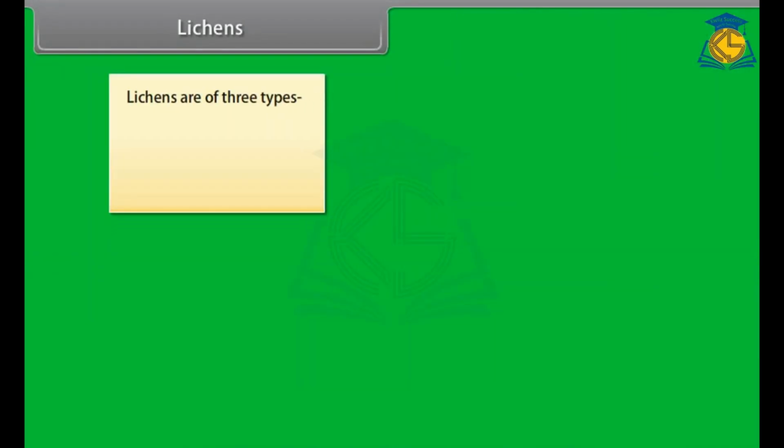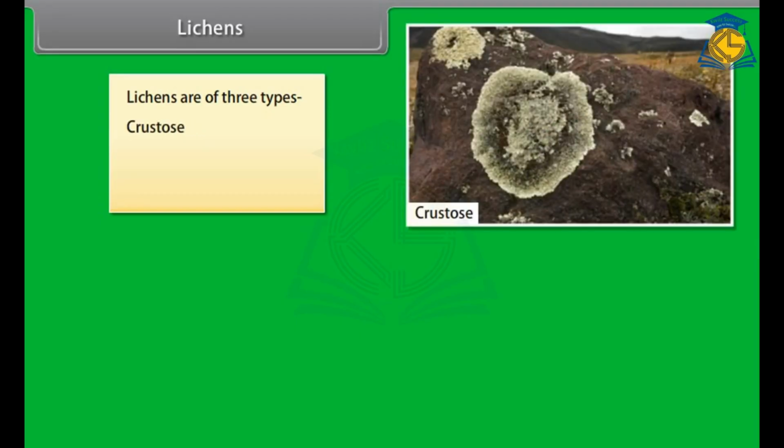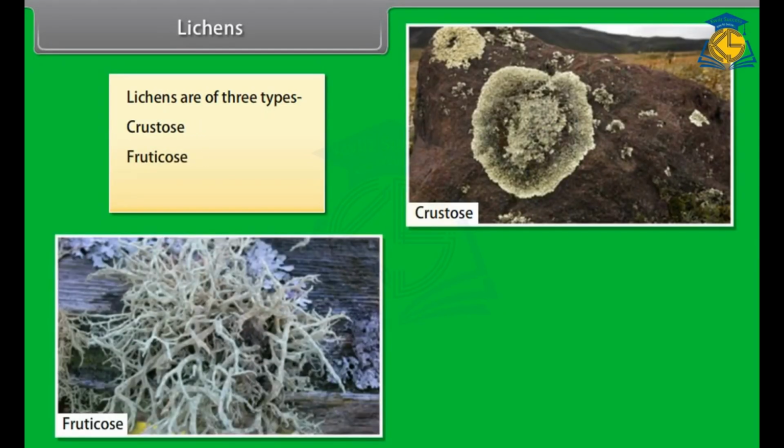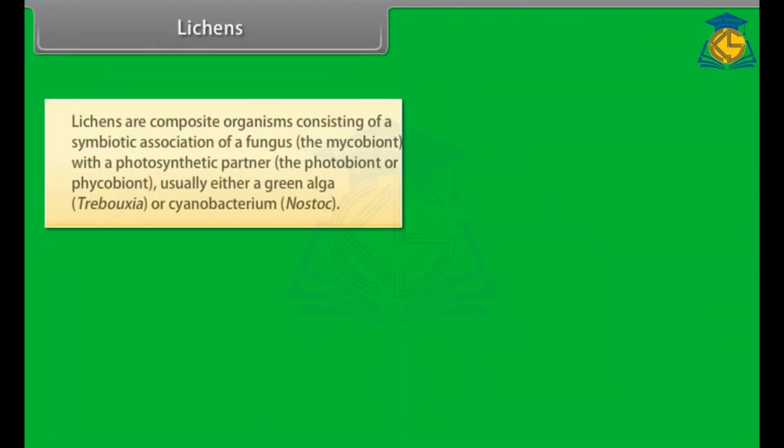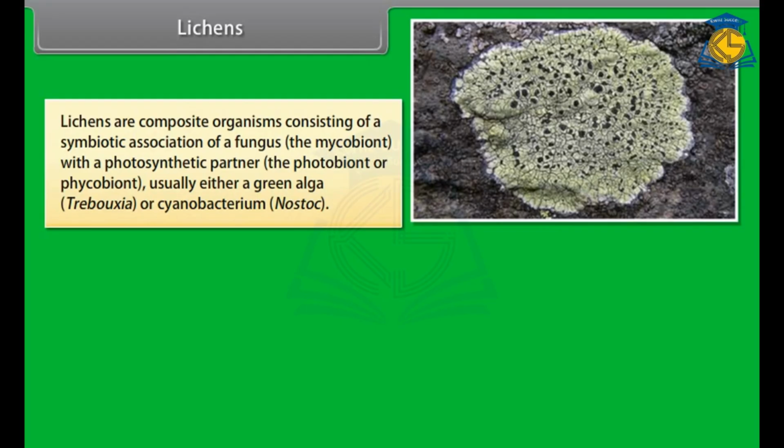Lichens are of three types: crustose, fruticose, foliose. Lichens are composite organisms consisting of a symbiotic association of a fungus, that is, the mycobiont, with a photosynthetic partner, that is, the photobiont or phycobiont. Usually either a green alga, that is, Trebouxia, or a cyanobacterium, that is, Nostoc.